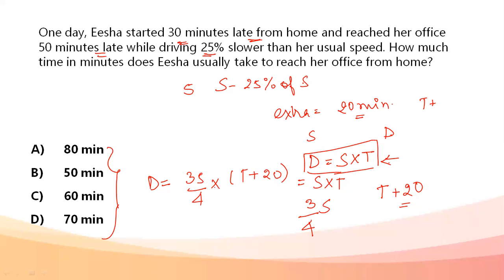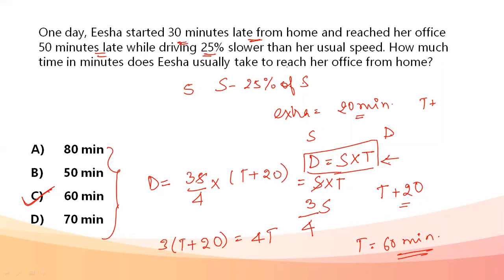Okay, so 3S by 4 into t plus 20 will be equal to S into t. S cancels out. When you solve this equation, 3 into t plus 20 equals 4 into t, you'll get the value of t. Your t from here would come out to be 60 minutes. So the usual time taken by her to reach her office is 60 minutes.